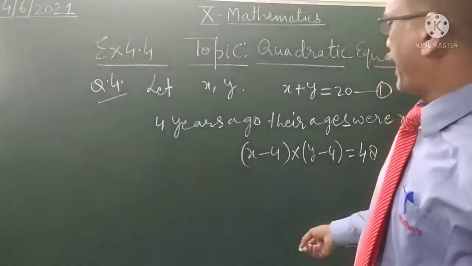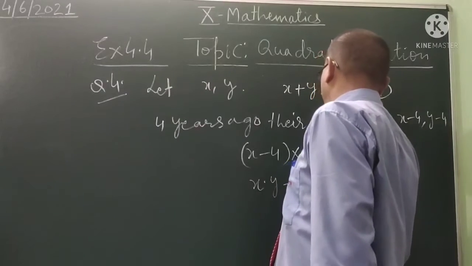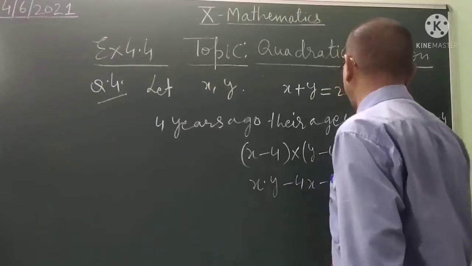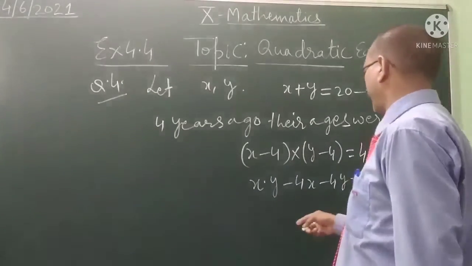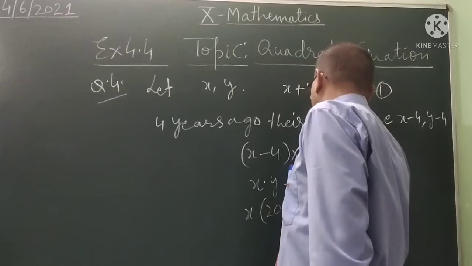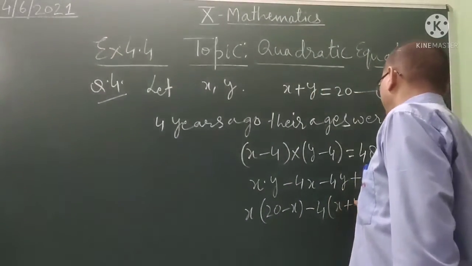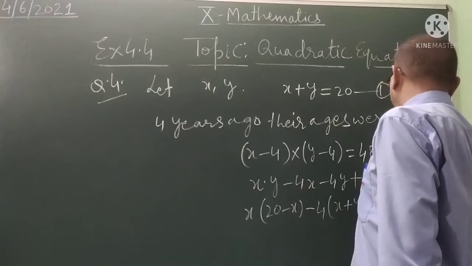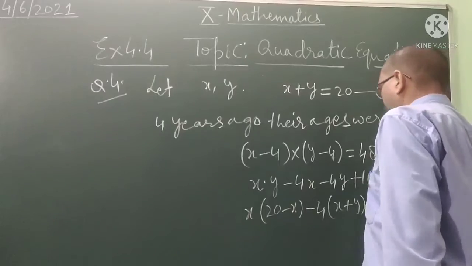Now multiplying them, it is x into y minus 4x minus 4y plus 16 equal to 48. Then xy, value of y, 20 minus x, minus 4 common, x plus y, and plus 16 minus 48 equal to 0.